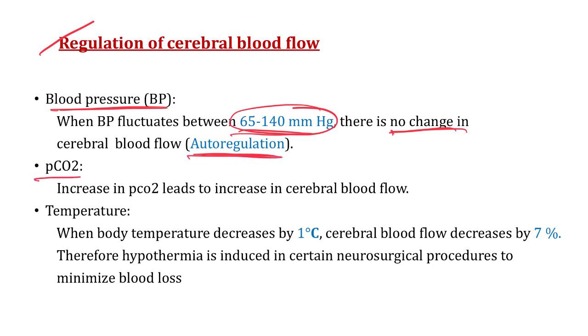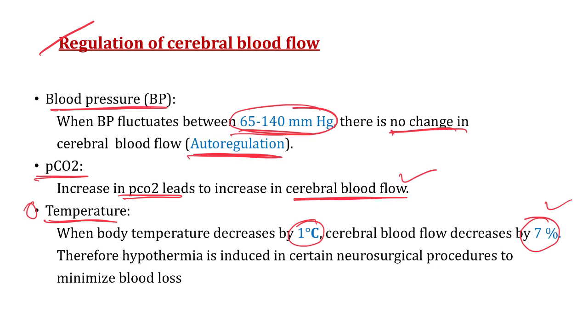Now second, PCO2. Increase in partial pressure of carbon dioxide leads to increase in cerebral blood flow. Whenever there is increase in partial pressure of carbon dioxide, the cerebral blood flow will increase. Now the third one, very important, temperature. When the body temperature decreases by 1 degree Celsius, the cerebral blood flow also decreases by 7%, right?